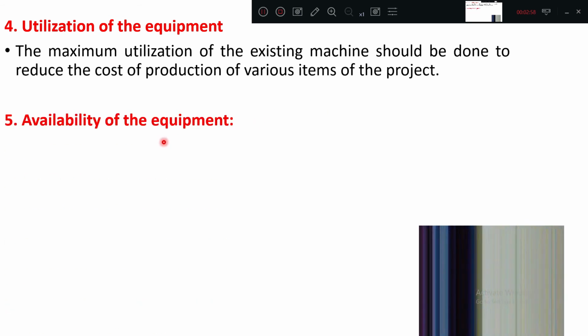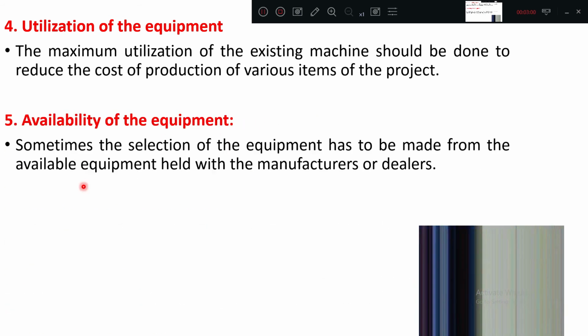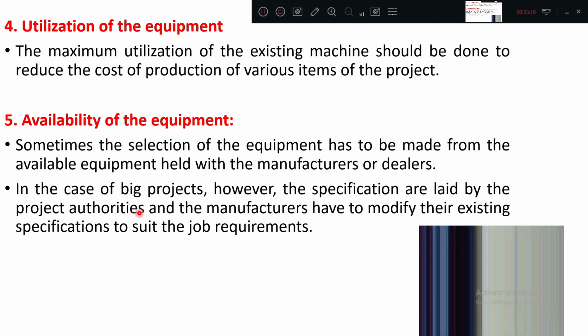Okay, availability of the equipment. Sometimes the selection of the equipment has to be made from the available equipment held with the manufacturer or dealers. So that seller has already that equipment in stock, so we can go for that one. Why should we wait for another 2 to 3 months for new products? In case of big projects, however, the specifications are laid by the project authorities.